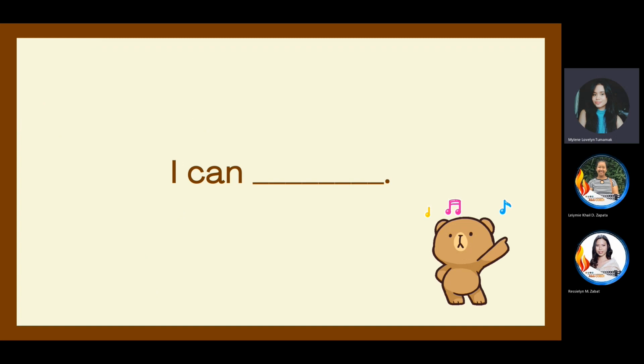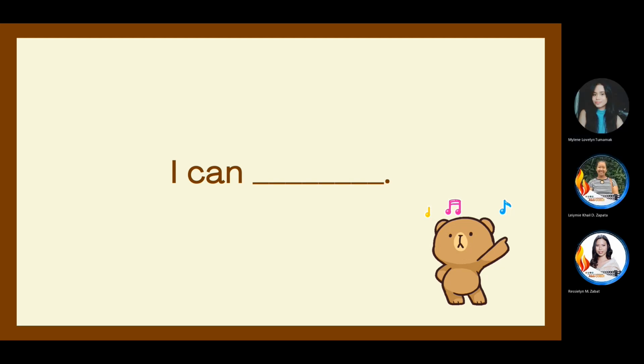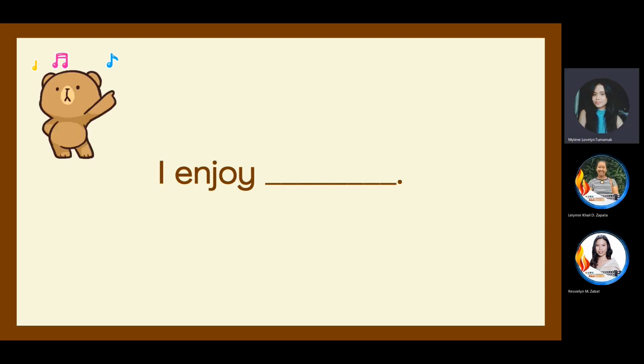I can blank. What is the missing word? I can dance. Okay, I can dance. Next. I enjoy blank.